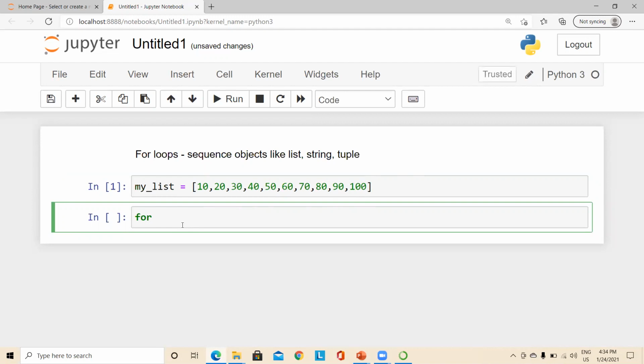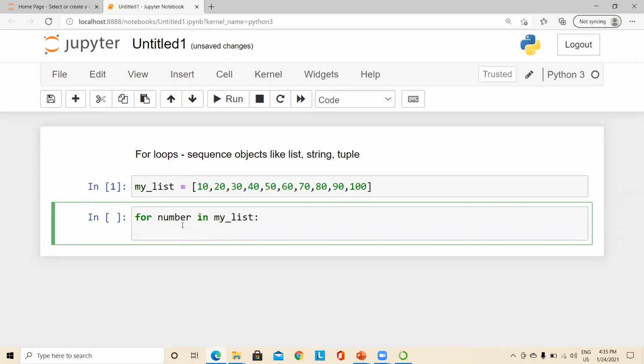I'm going to use the keyword for followed by a variable called number in my list, right? When we hit enter, it automatically waits after the indentation space. Here I'm going to type a print statement, and inside that I just want to print the number.